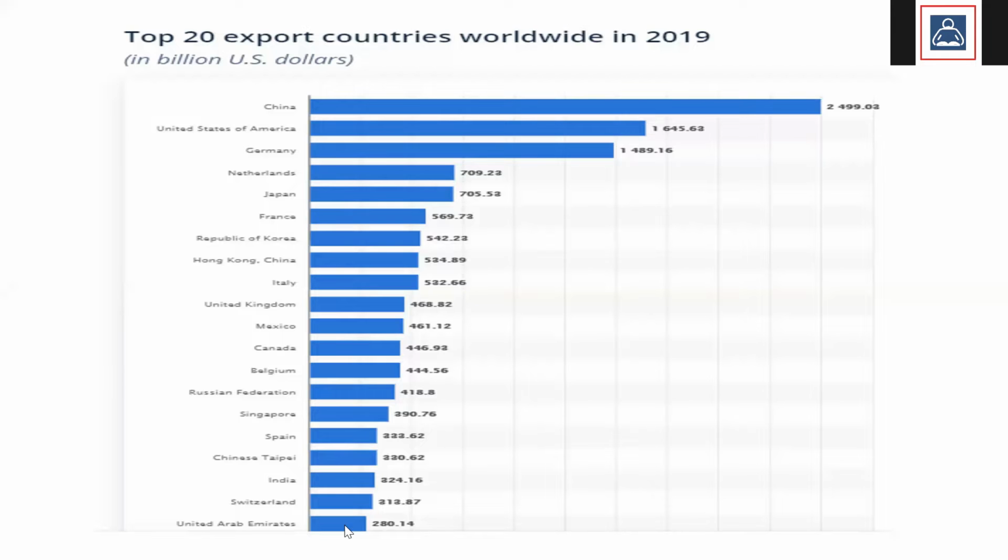We do not export more because we do not have great technology, and also we still do not have a very good industrial base. Service sector is good, but industries we are very poor. You see countries like America, Germany, even Netherlands, a very small country, Japan, worth of goods they are exporting. So one India they are exporting to other countries every year. Then you can see Italy, UK, Mexico, Canada, Belgium. So smaller countries than India are far better because they are better industrialized.